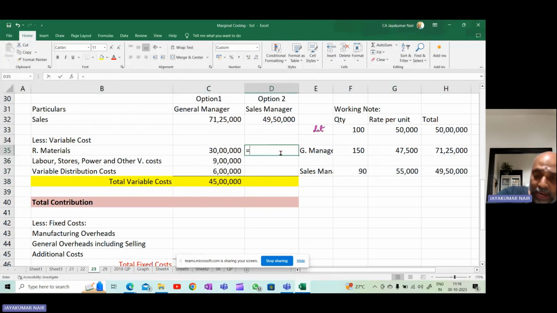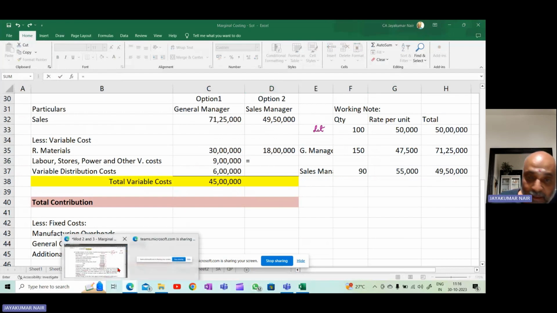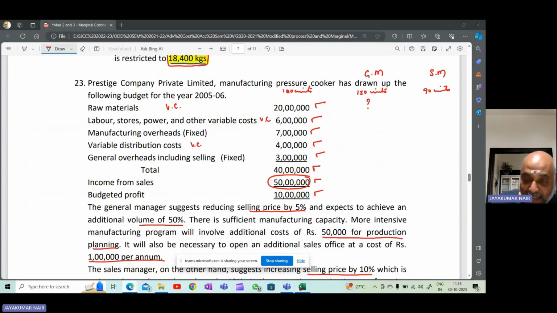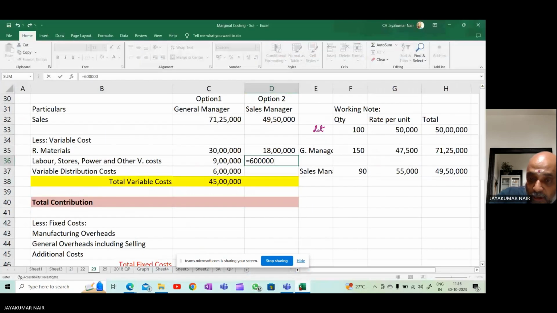Now, how do you compute in this case? In this case, it will be 20 lakhs is the material cost, divided by 100 multiplied by 90 units, because quantity is 90 in this case, because you're going to produce and sell 90 units. So it'll be 18 lakhs. Next one, labor is 6 lakhs. So 6 lakhs divide by 100 into 90.